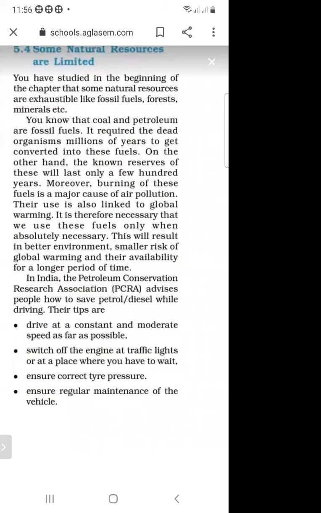It is therefore necessary that we use these fuels only when absolutely necessary. So it is only when absolutely necessary that we use these types of fuels. This will result in a better environment and smaller risk of global warming, and their availability for a longer period of time.